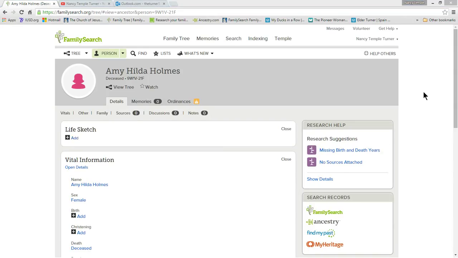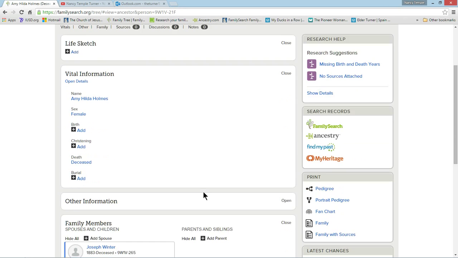Okay, we're going to talk a little bit about using the research suggestions to focus our work and to solve some problems in Family Tree. So on this particular person, my research suggestions are telling me that she is missing birth and death years and there are no sources attached. And so I'm just going to take a quick look at her.